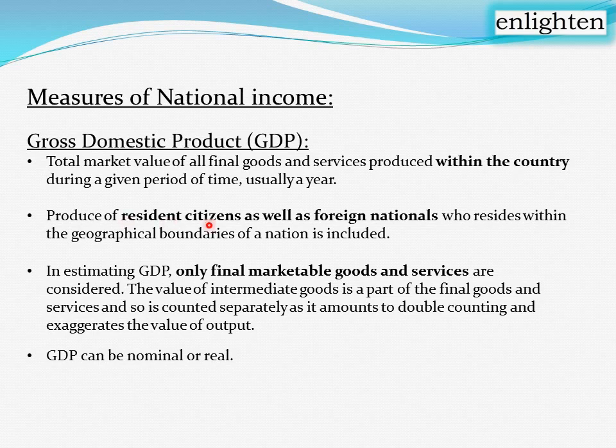So the produce of resident citizens as well as foreign nationals who reside within the geographical boundary of a nation is included. Only the geographical boundary is considered, not the citizenship of the person who is earning. In estimating GDP, only final marketable goods and services are considered. The value of intermediate goods is already a part of the final goods and services, and so it is not counted separately, as it amounts to double counting and exaggerates the value of output.